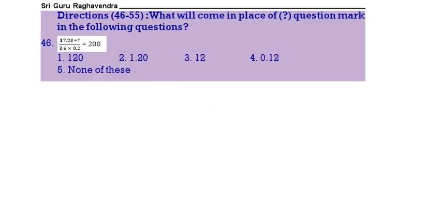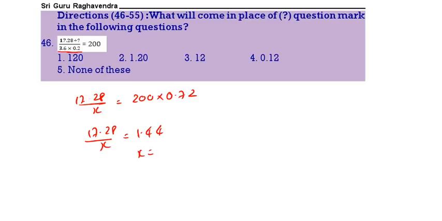Next one. What should come in the place of the question mark in the following questions? 17.28 divided by x is equal to 200 into 3.6 into 0.2 means 0.72.